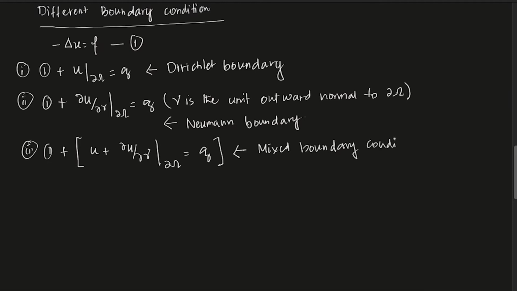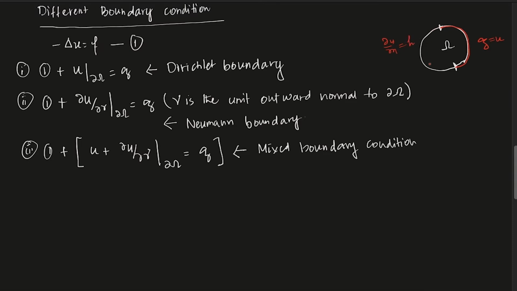There are other conditions also. Let's say this is your omega and that's your boundary. It may happen that in this part of the boundary you are given u equals g, and on this other part, del u del eta is some function h.